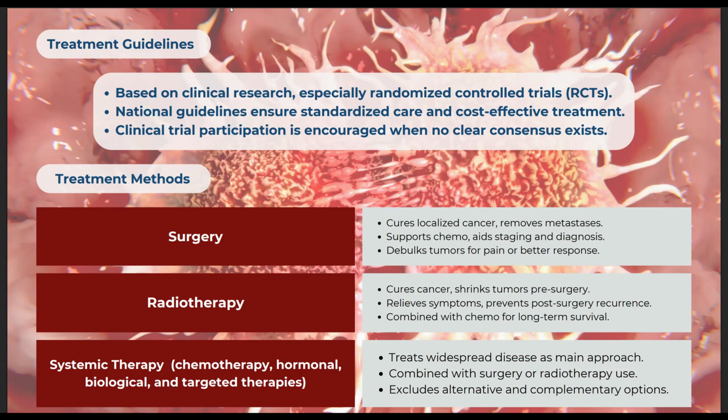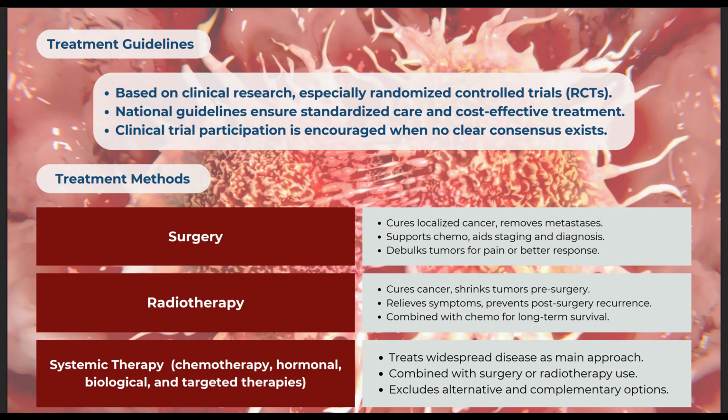As stated earlier, the first type is chemotherapy. It uses cytotoxic drugs to kill rapidly dividing cells. It can be used neoadjuvantly, before surgery, or adjuvantly, after surgery, or for advanced disease. The second type is hormonal therapy. This targets hormone-sensitive tumors, for instance, breast and prostate cancers. It blocks hormone production or hormone receptors. So that's for the hormonal therapy.